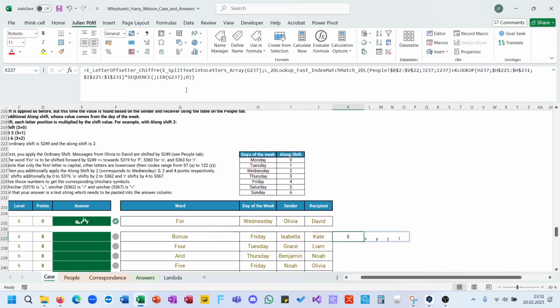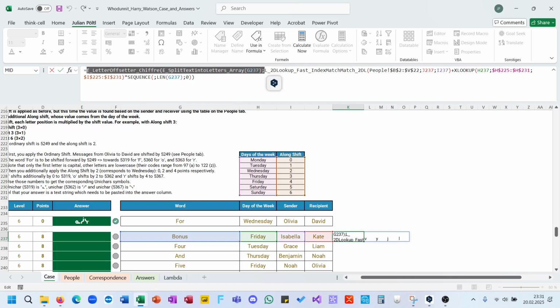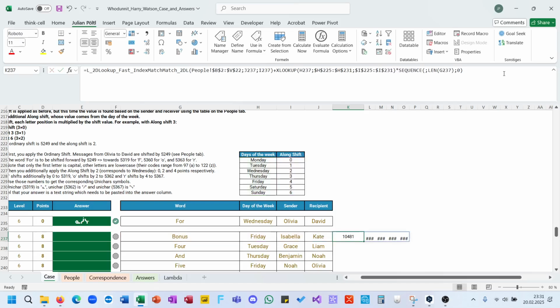Yeah. Sorry, I can't use the letter offset of chiffre here. That was the problem because it is bound to the normal code, but I can use the Unicode because my letter will use mod and so on.